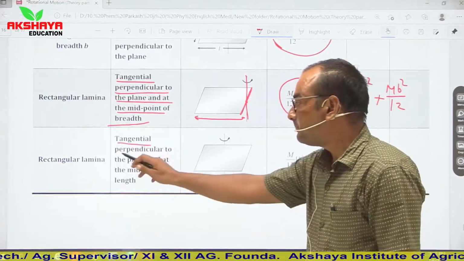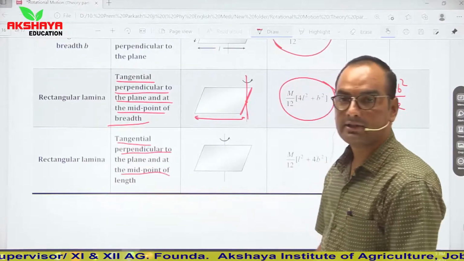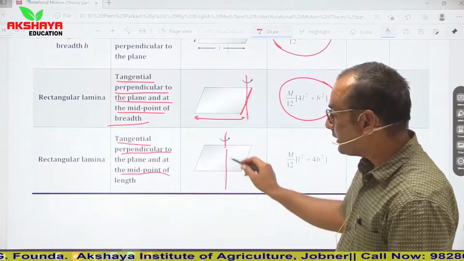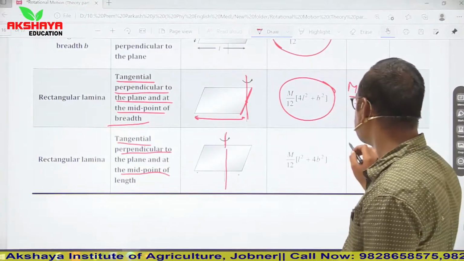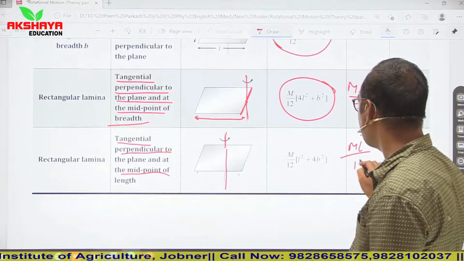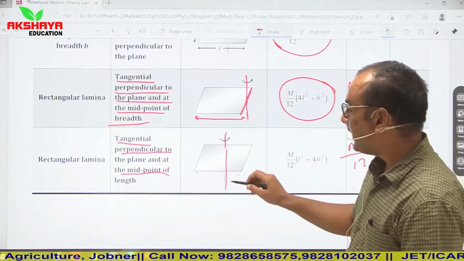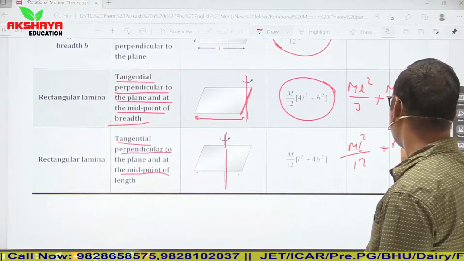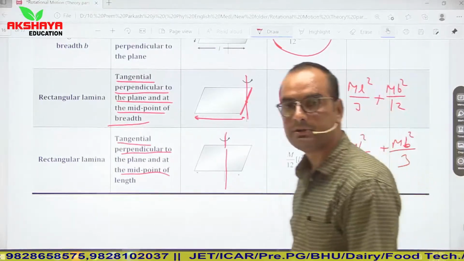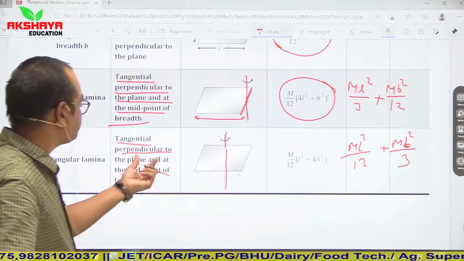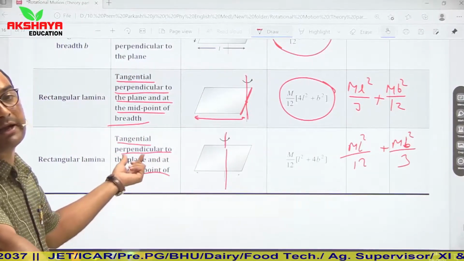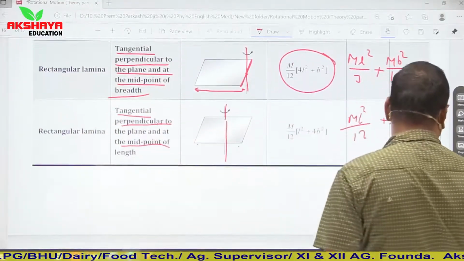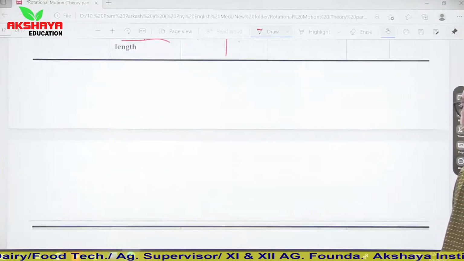Now tangential, perpendicular to the plane and at the midpoint of the length. If this axis is now at the midpoint of its length, in that situation length will be half, so it is ml square upon 12 because it is passing through its center, and width is complete. It means passing through mb square upon 3. So this will be the condition when it is passing through the midpoint of length and perpendicular to the plane. So these are some moments of inertia for different bodies.